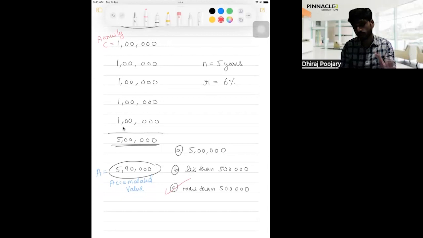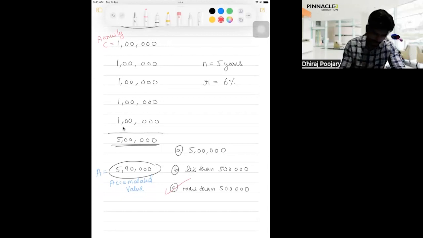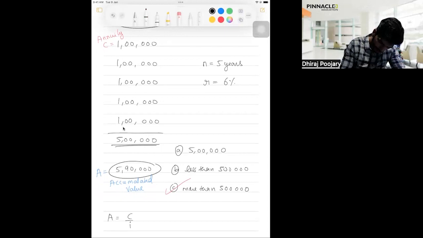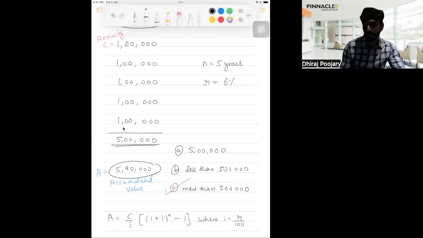Here, when I wrote 590, I just wrote an approximate random number. But if I want to find out exactly how much is accumulated with my bank, then there is a direct formula for accumulated value A, which goes like this: C upon I, in the bracket, (1 plus I) raised to n minus 1, where I is equal to R upon 100. In this example, our C value is 1 lakh, N is the number of years, 5, and R is 6. Using R, you can calculate I. You can substitute all values you know in this formula and get a perfect answer for A, how much will be accumulated in my bank.